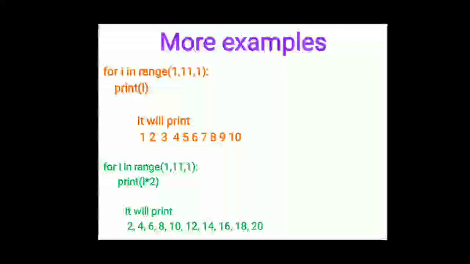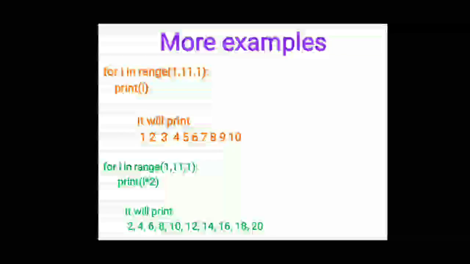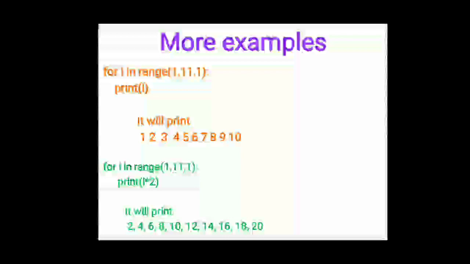Second example: suppose I want to display the table of 2, then the same code I need to write. I have written for I in range 1, 11, 1 colon print I into 2. I into 2 means 1 into 2 it will print 2, then 2 into 2 it will print 4, 3 into 2 it prints 6, and at last it prints 10 into 2 means 20. You just observe the given code.